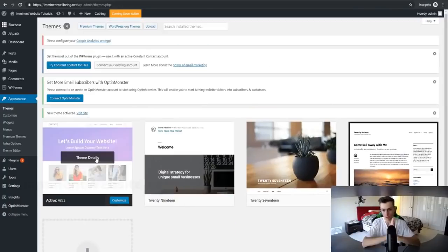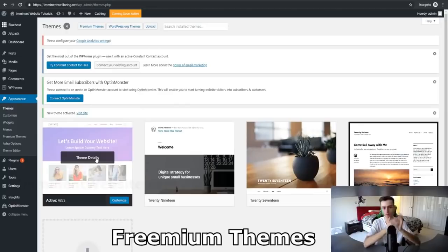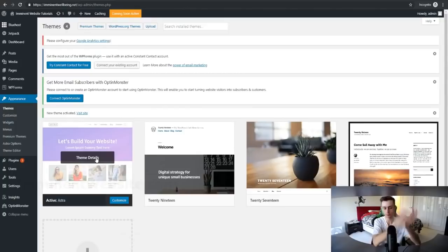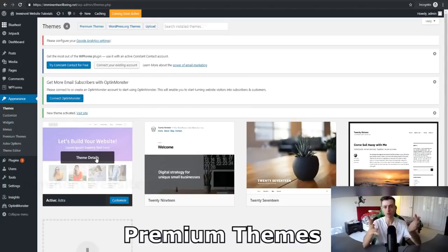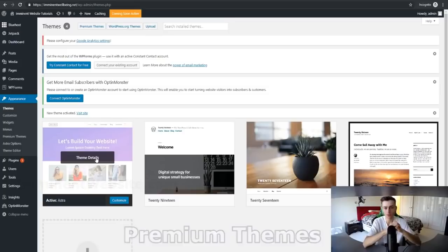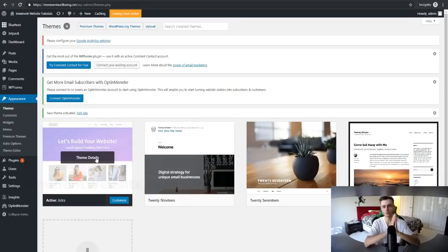In this tutorial, if you like any of the premium themes, basically you can get themes that are free, and you can get freemium themes, which are free but have upgrades you can get. Then there are premium themes, which you pay for. Those tend to be the best ones because you're paying for them, and the people that develop those themes tend to update them the most. So that's how it works in regards to themes. I'll also have some theme links down below to some premium ones on my website as well, if you'd like to learn more about that. But anyway, Astra will be more than perfect right now.